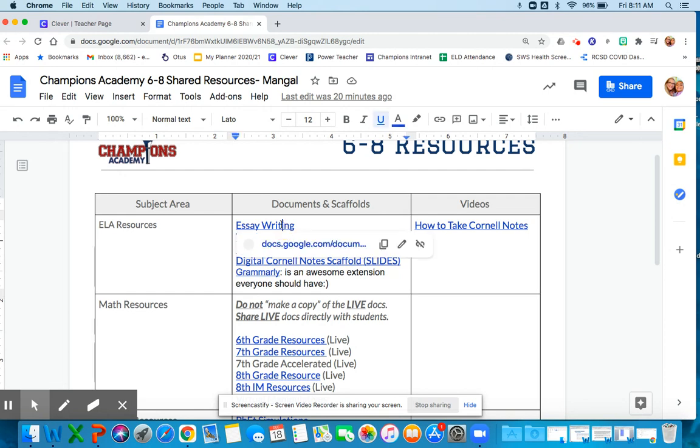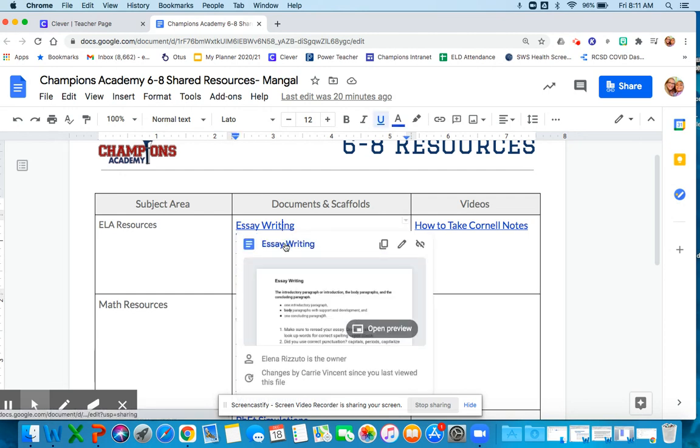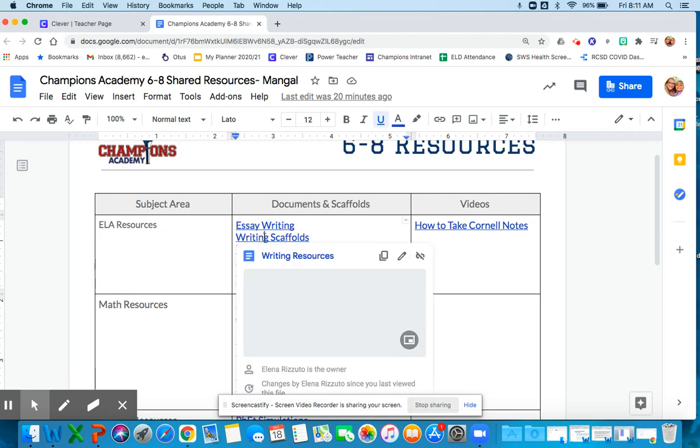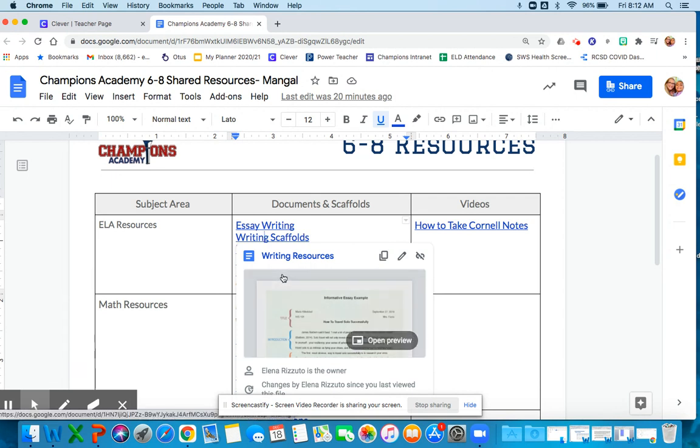And here, if you notice, you can click on how to write an essay right here because there's a lot of essay writing going on with little directions. Writing scaffolds, this is a great resource right here. It'll tell you how to write. It'll give you examples, okay? Examples of, for example, informative essays.